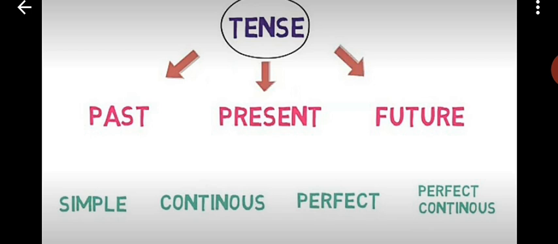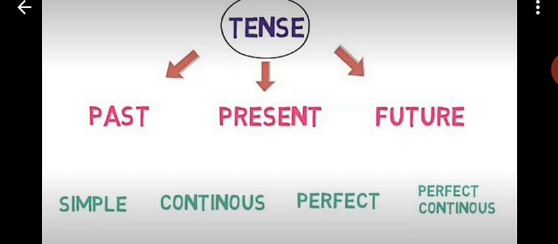They have been given the same names: simple, continuous, perfect and perfect continuous.